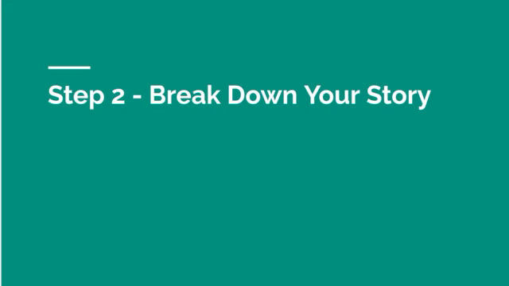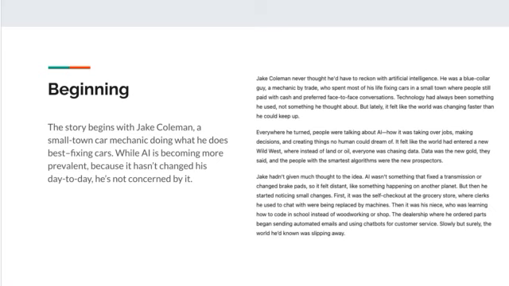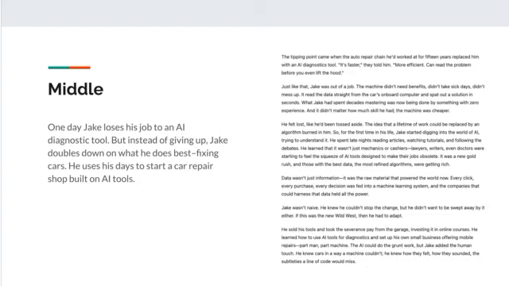The next step of the assignment was to break down the story into parts so that we could easily illustrate. The first part here was the beginning, and the story begins with Jake Coleman, a small town car mechanic, doing what he does best, which is fixing cars. While AI is becoming more prevalent, because it hasn't changed his day to day, he's not concerned by it. Right. And the next part is the middle.